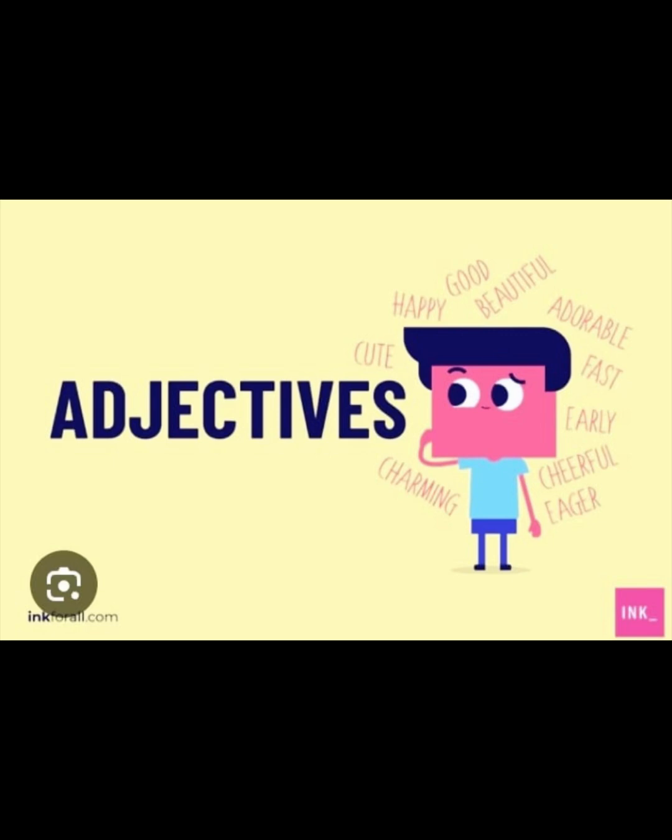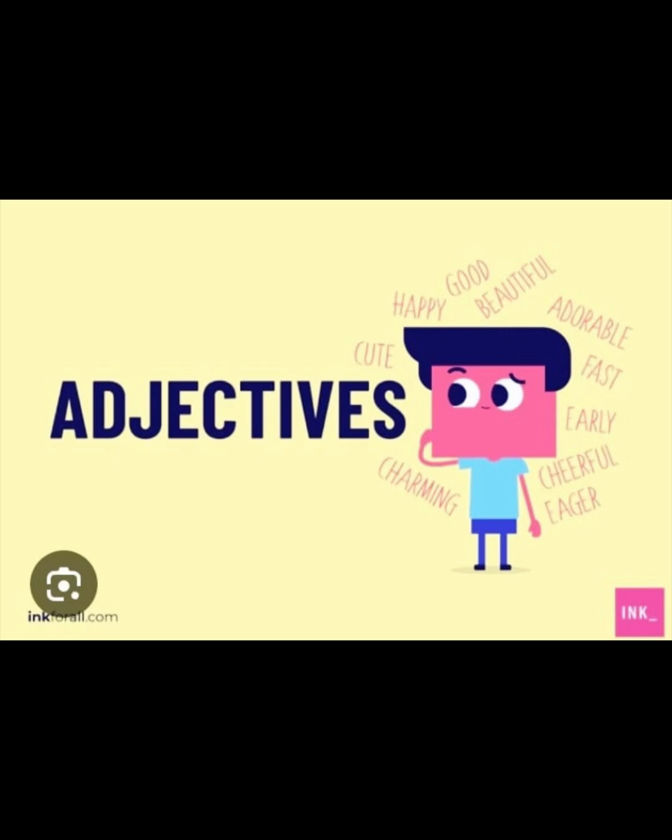Articles are always the first adjective. So what does it mean? Articles are actually a type of adjective. If you have a tree, a is an adjective because it describes. And if you change it to the tree, the is also an article, and it is also an adjective. And demonstrative adjectives, these, those, this, that, are all also adjectives.